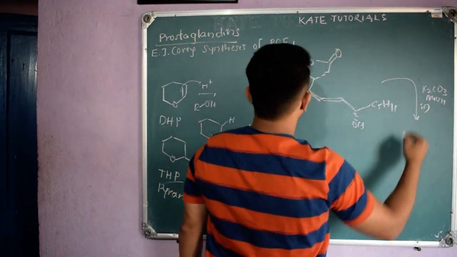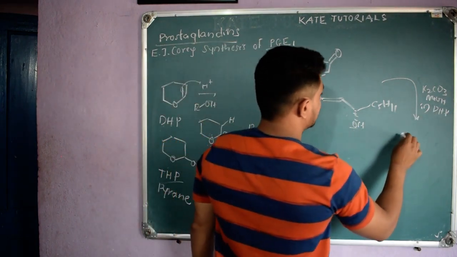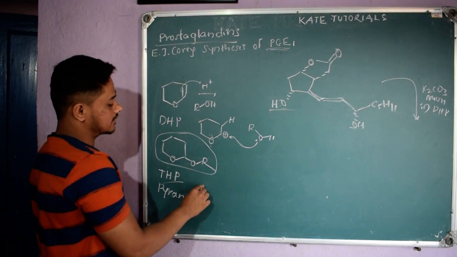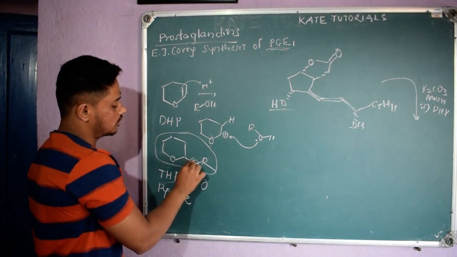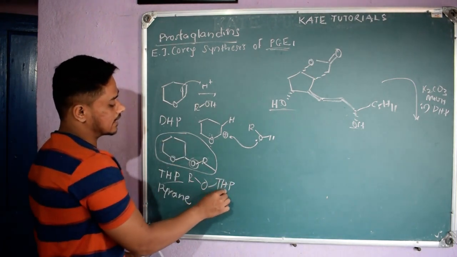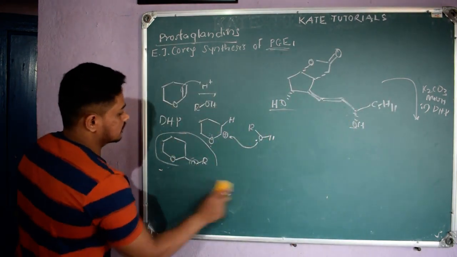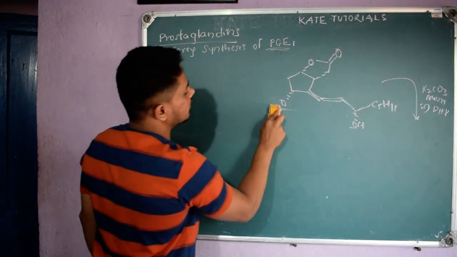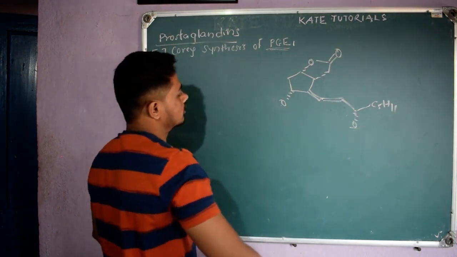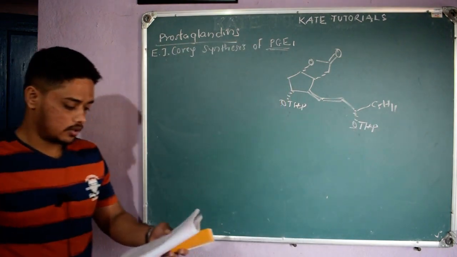In the next step I will add this DHP in acidic medium, so that I will protect both alcohols with DHP, and its structure will become like this. Instead of writing all this structure, we simply write O, and R is there as it is, and instead of the structure we write THP, meaning tetrahydropyran. So I am going to do the same. I will remove all these things, and instead of writing OH, I will write the product after the second step: O-THP here, and O-THP here also.